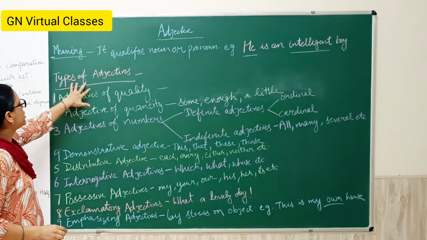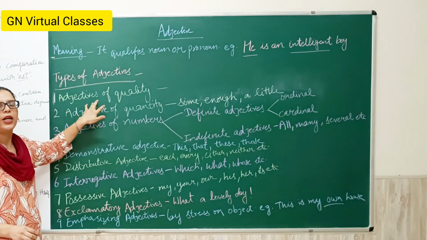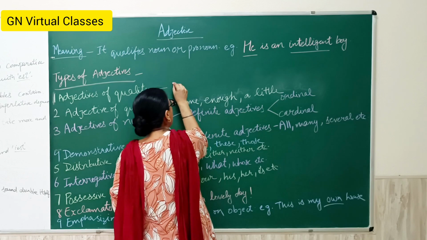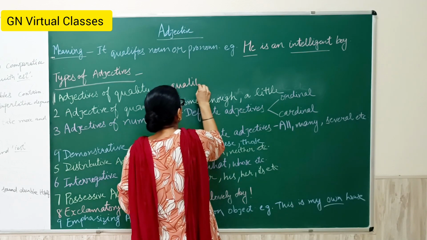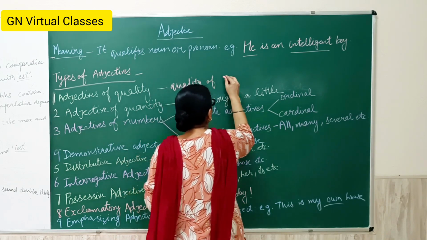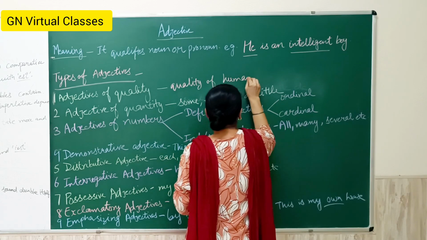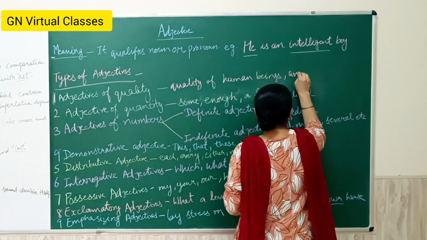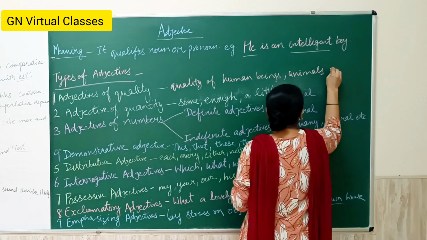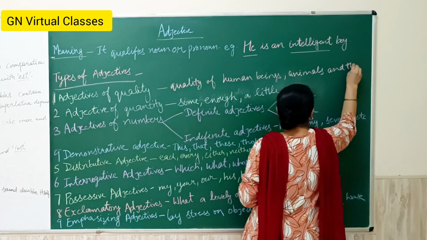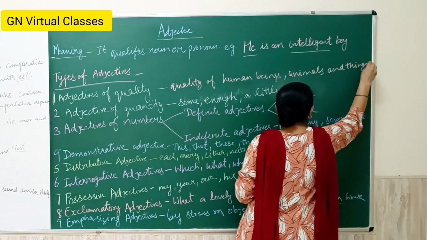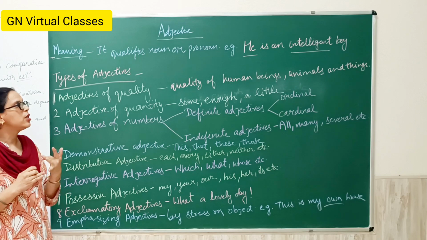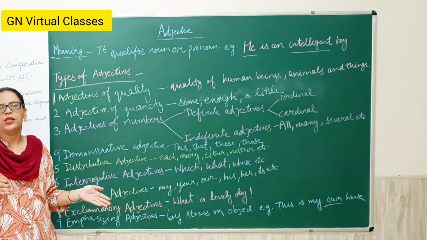Next is the types of adjective. First is the adjective of quality, which explains the quality of human beings, animals and things.